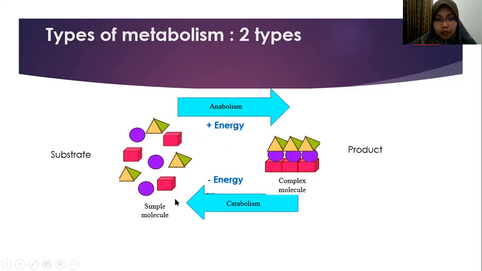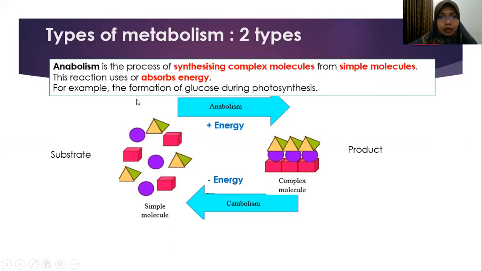Okay, so we break down the complex molecule into simple molecule. So we use the word cat. So senang we nak hafal, we use the word catabolism, cut. From complex become simple. If anabolism, from simple molecule become complex molecule. Okay, so this is the definition.